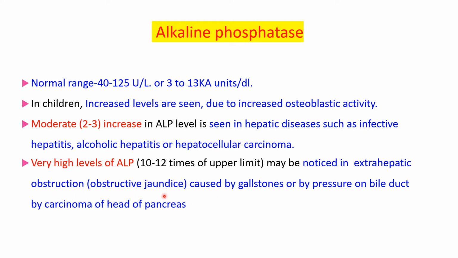That means obstructive jaundice may be there, caused by gallstones or by pressure on the bile duct by carcinoma of the head of pancreas. So if there is obstruction to the flow of bile due to any cause, that is obstructive jaundice, then very high levels of alkaline phosphatase are seen. So in hepatocellular jaundice, moderate increase, and in obstructive jaundice, very high levels of ALP are seen.